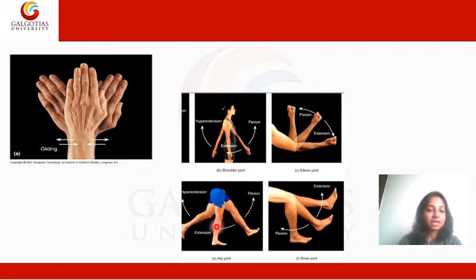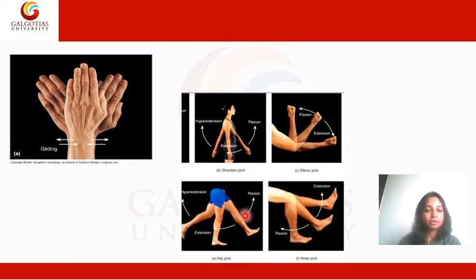If you look at flexion in the lower limb, in flexion you bring the leg, or you bring the feet towards the thigh. That is called flexion. And if you bring the feet away from the thigh, that is called extension. So if you compare these two pictures here, flexion in the upper limb occurs towards the arm, and flexion in the lower limb occurs in the opposite direction, and it goes posteriorly towards the thigh.